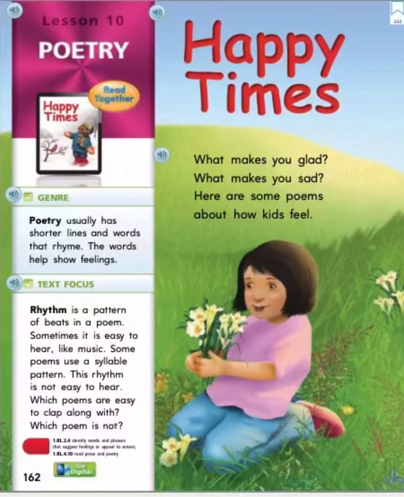Poetry. Poetry usually has short lines and words that rhyme. The words help show feelings. Text focus. Rhythm is a pattern of beats in a poem. Sometimes it is easy to hear, like music. Some poems use a syllable pattern. This rhythm is not easy to hear. Which poems are easy to clap along with? Which poem is not?